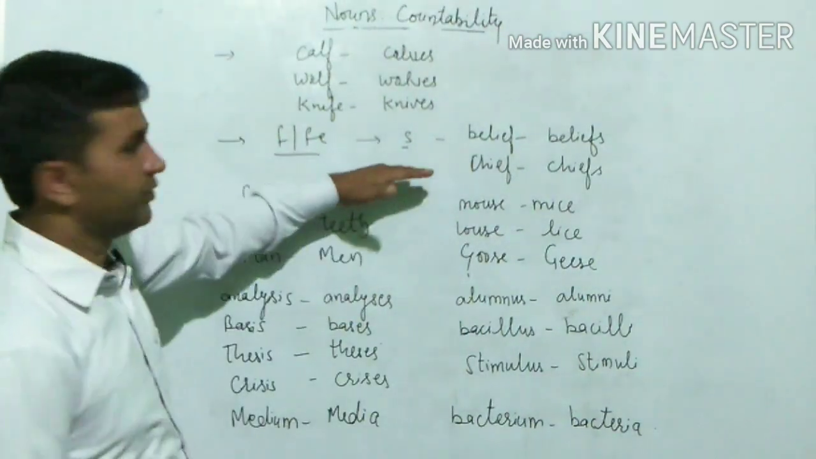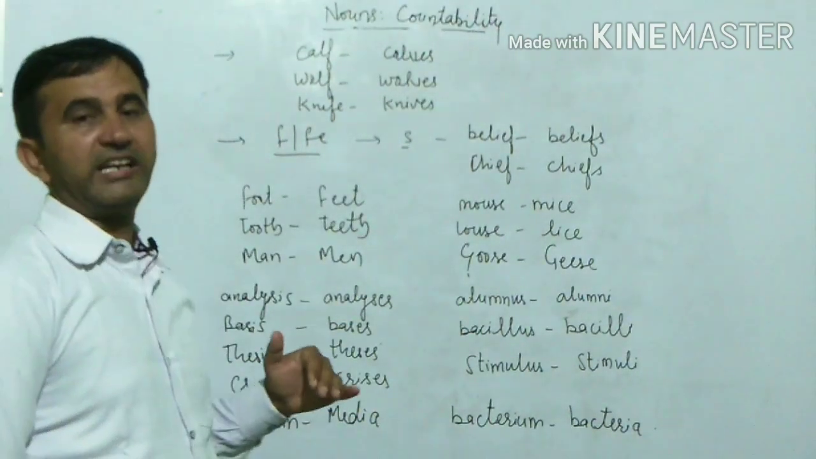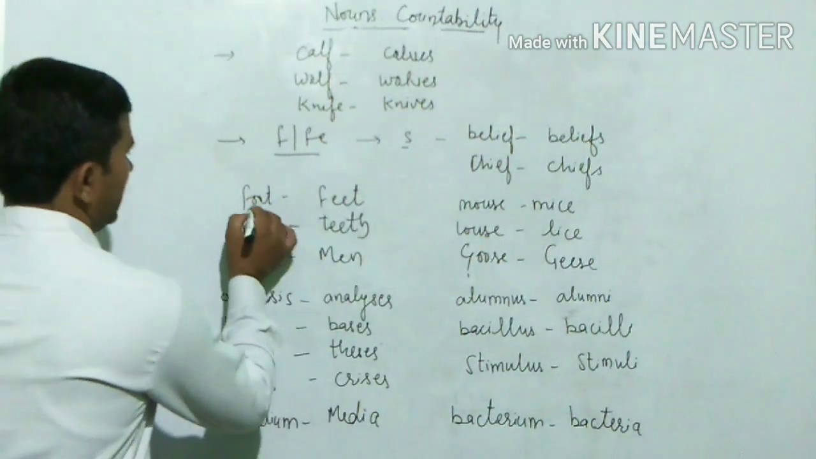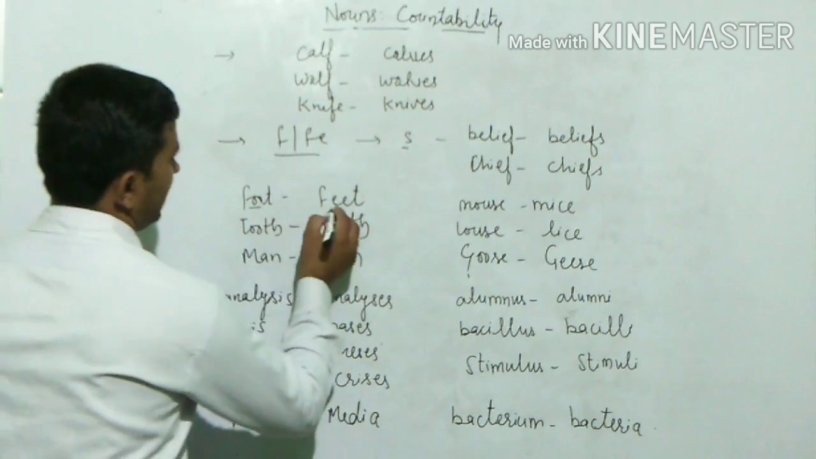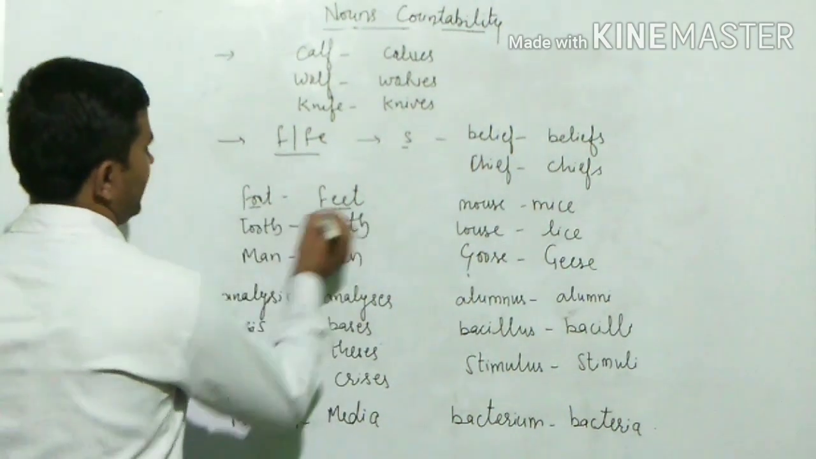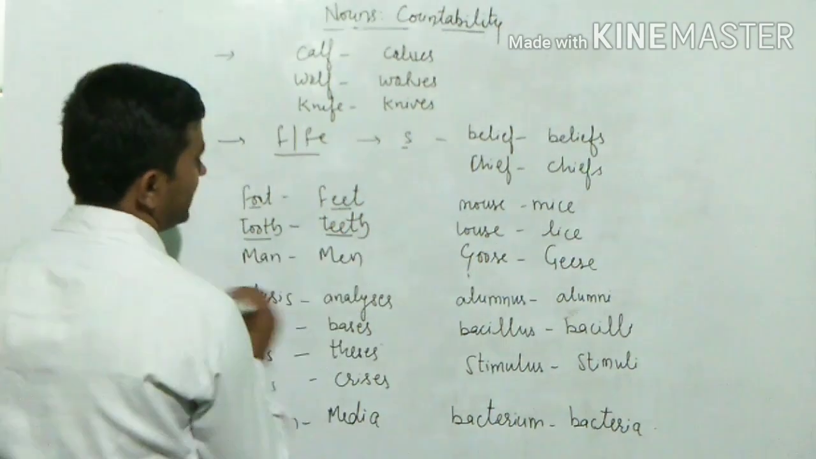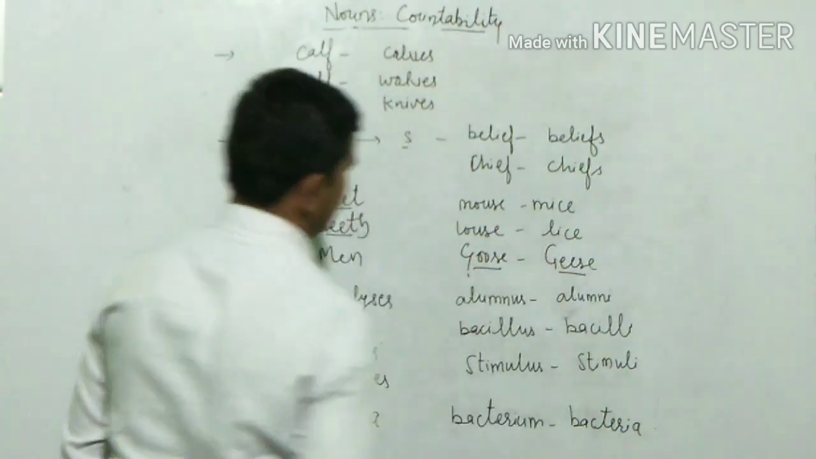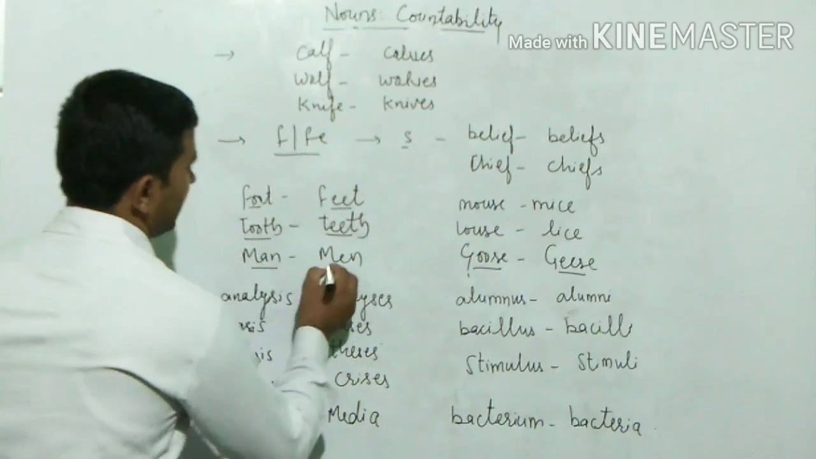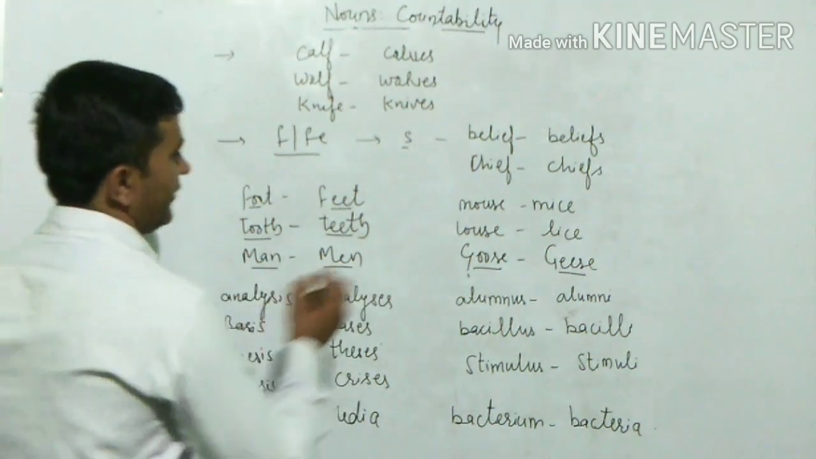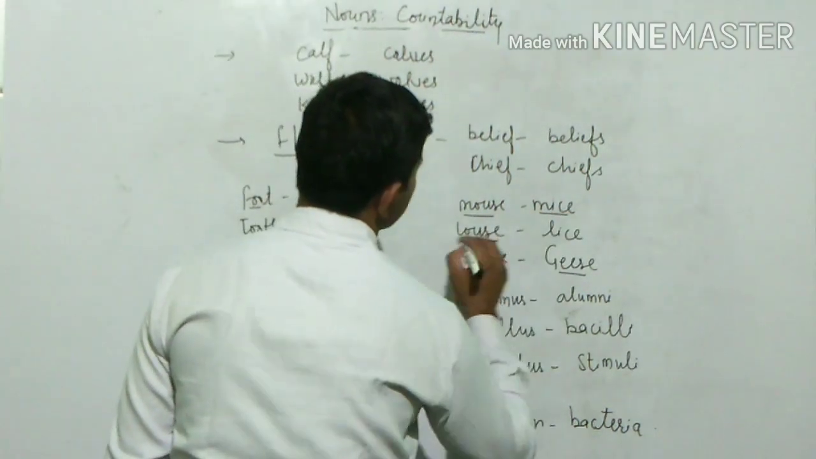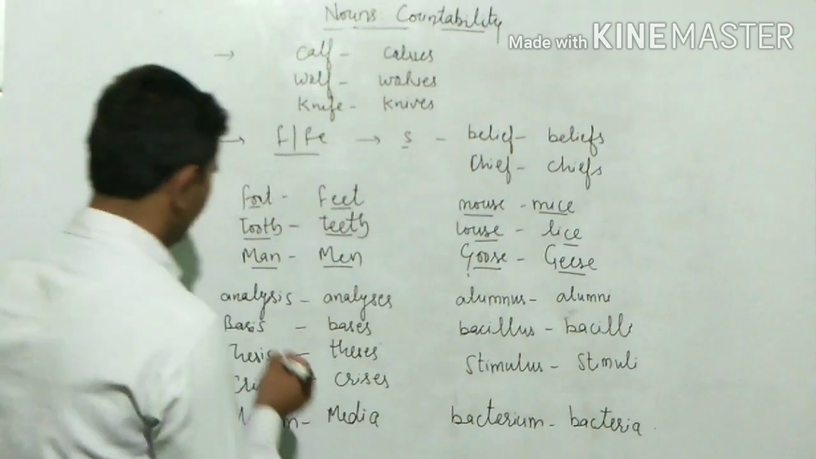After that, there are words written in front of you. You need to remember them. You need to keep them in mind. For example, if you find double o, it will be replaced by double e. Foot, feet, tooth, teeth, goose, geese. Then if there is man, it will become men. If it is mouse, it will become mice. If it is louse, it will become lice.